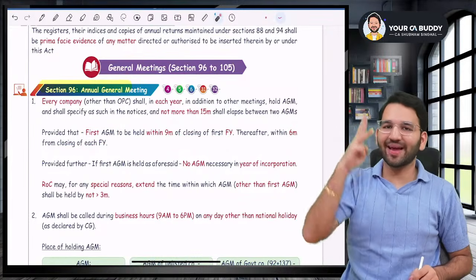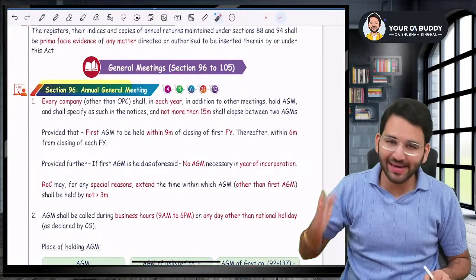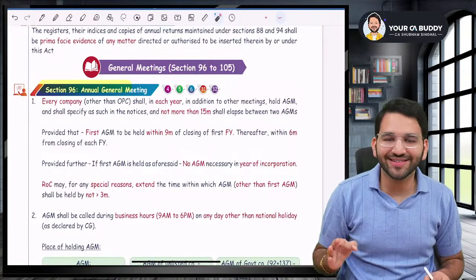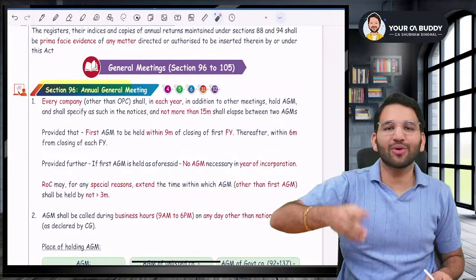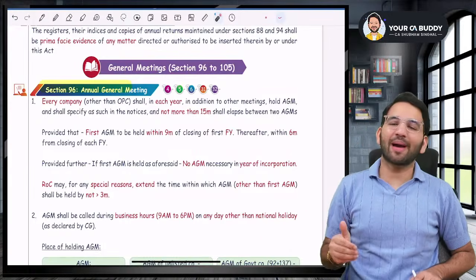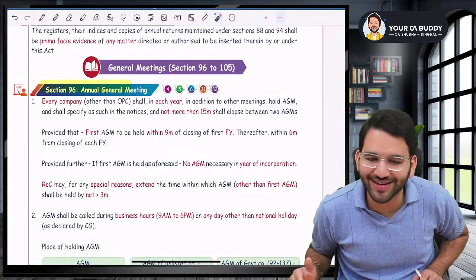So basically, there are three time limits. AGM has to be held each year. Number two, the gap between two AGMs should be maximum 15 months. Number three, the first AGM has to happen within 9 months from the closing of financial year. And the subsequent AGM should happen within 6 months from the closing of the financial year.